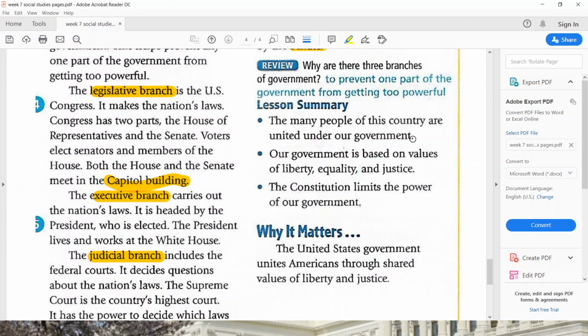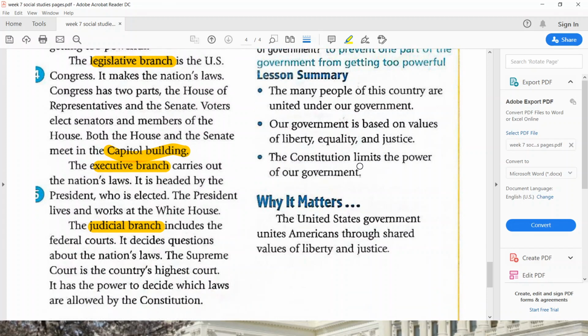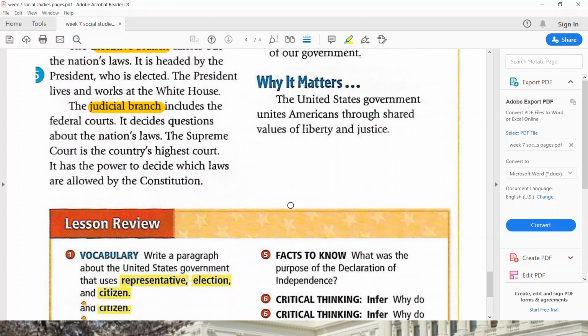The many people of this country are united under our government. Our government is based on values of liberty, equality, and justice. The Constitution limits the power of our government. Why it matters? The United States government unites Americans through shared values of liberty and justice. So that's the end of our reading part. So let's go to the lesson review.